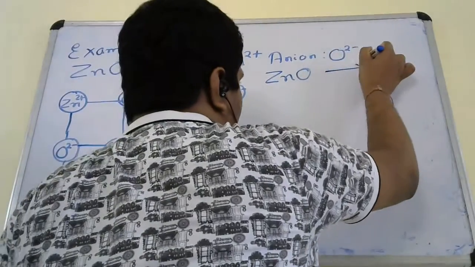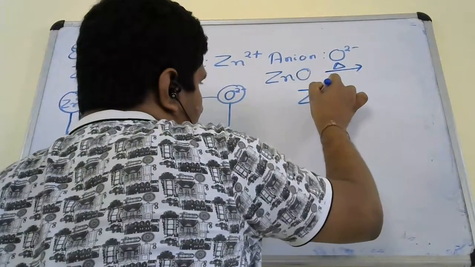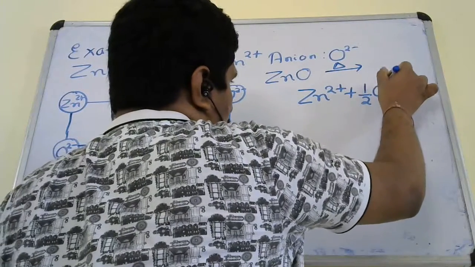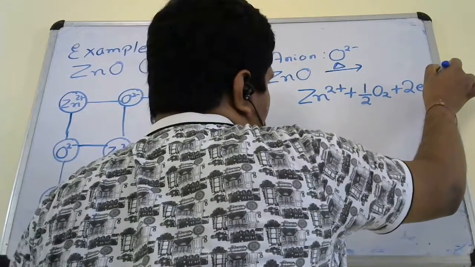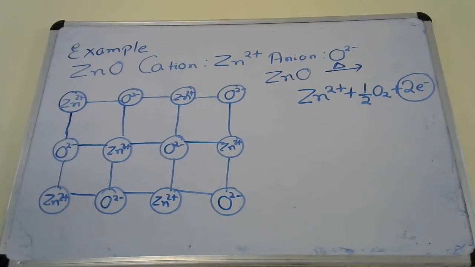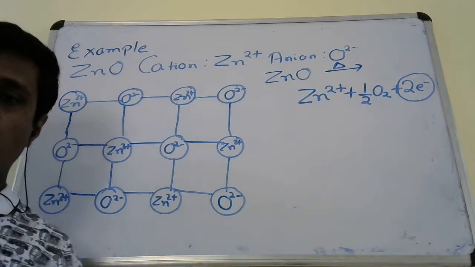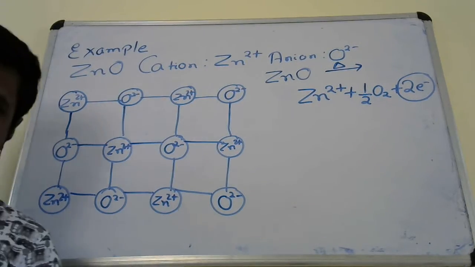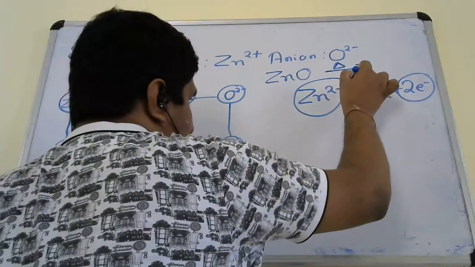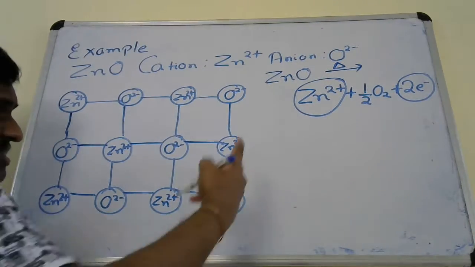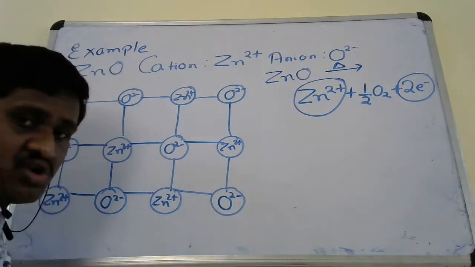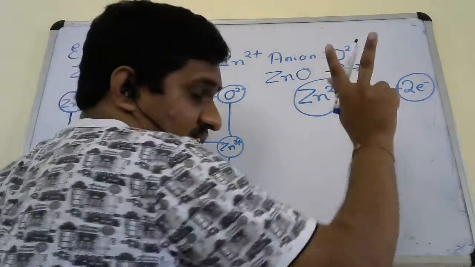So when you heat zinc oxide, what will happen? You will get Zn2+, half O2, and 2 electrons. Now you see, one Zn2+ cation is released or not when you are heating zinc oxide, and 2 electrons are released or not?